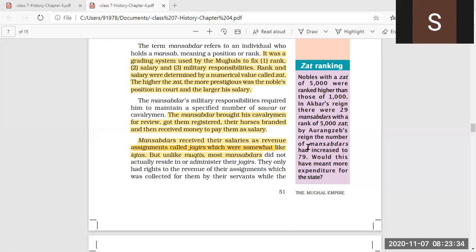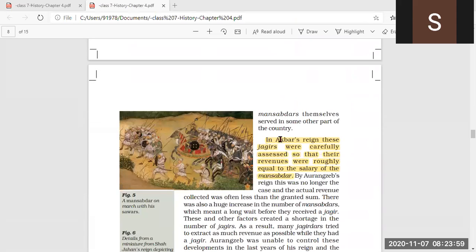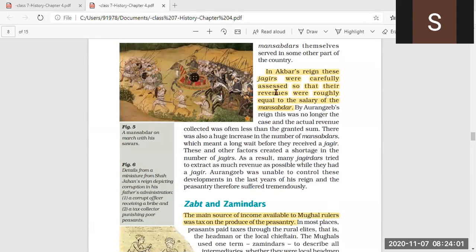By Aurangzeb's reign, the number of Mansabdars had increased to 79. Now, would this have meant more expenditure for the state? This shows that the more Zat an individual had, the higher position he held in the Mughal administration. Next, we come to the next page.